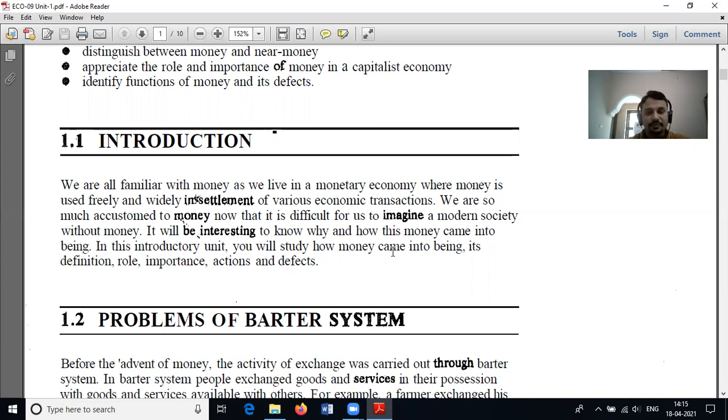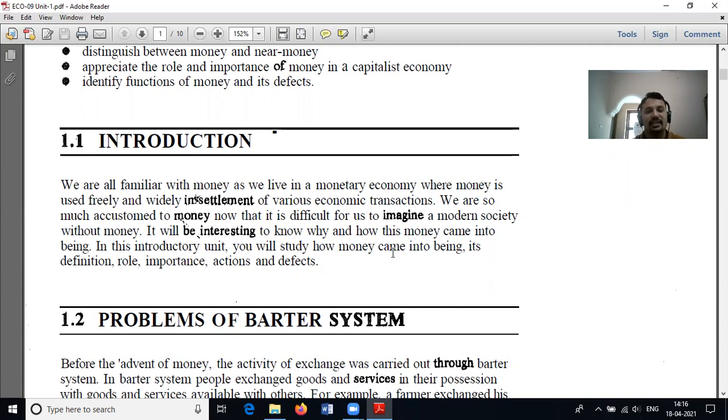So what is price? What is money? What is exchange rate? Basically, we have to understand all these basic elements. Otherwise, we cannot move to the comprehensive part of this paper.